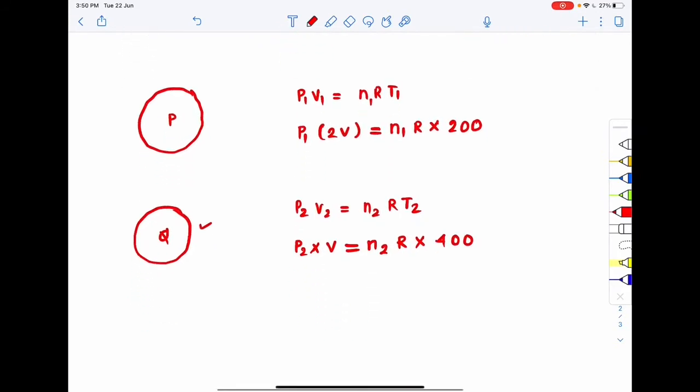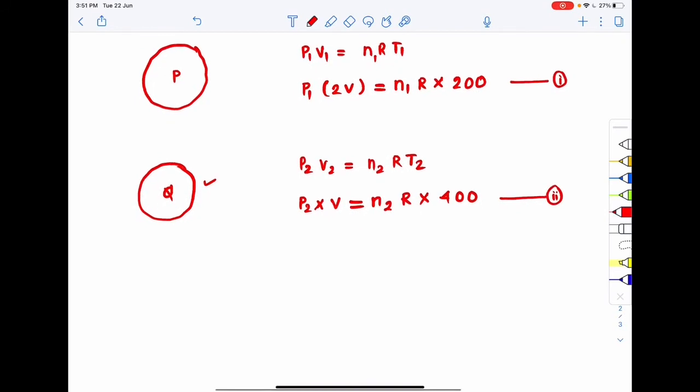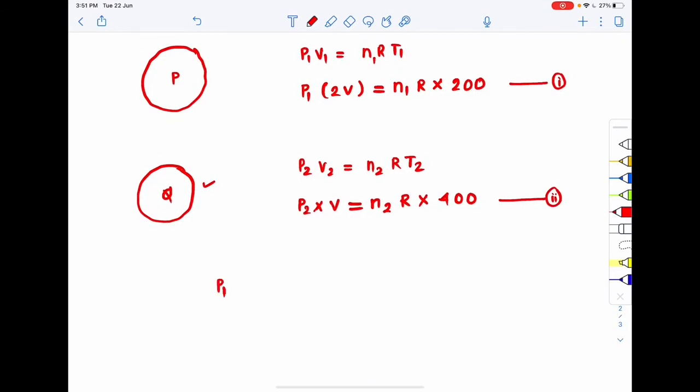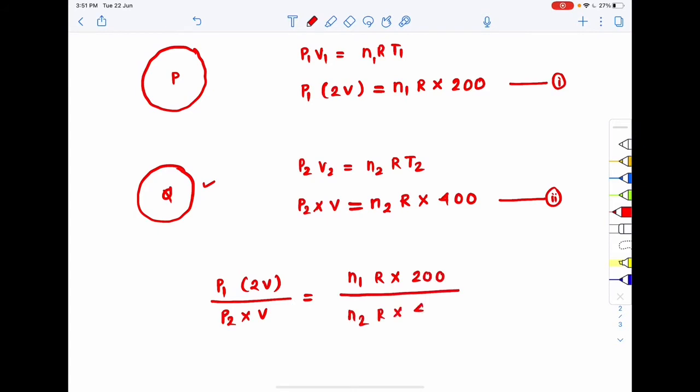Let us suppose this is our equation 1 and this is our equation 2. Now if I divide these two equations, what will we get? P1 into 2V divided by P2 into V is equal to n1R into 200 divided by n2R into 400.